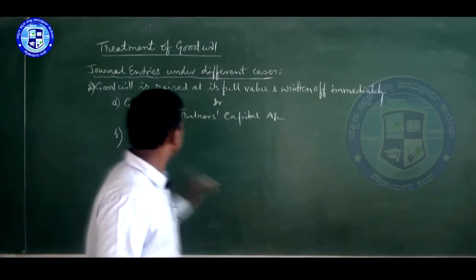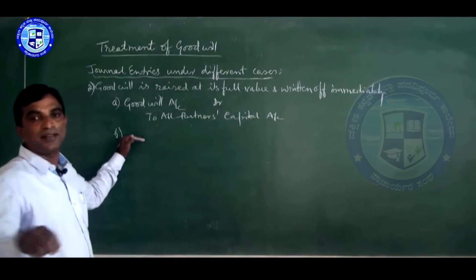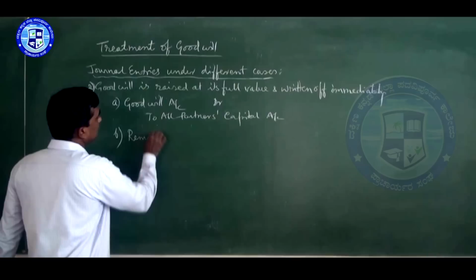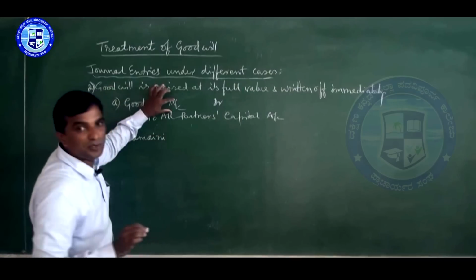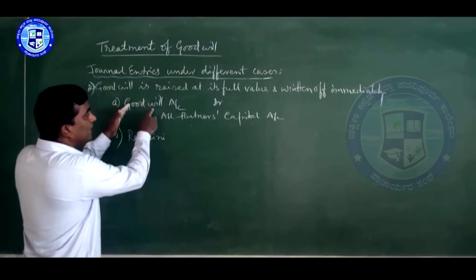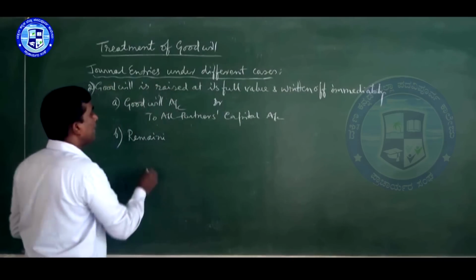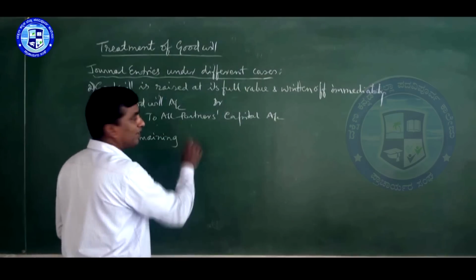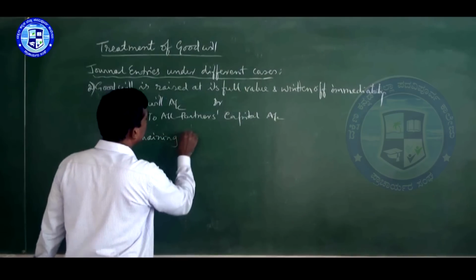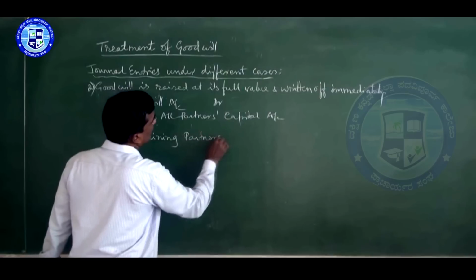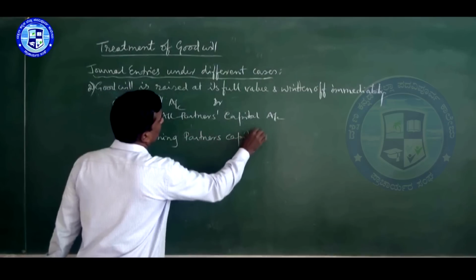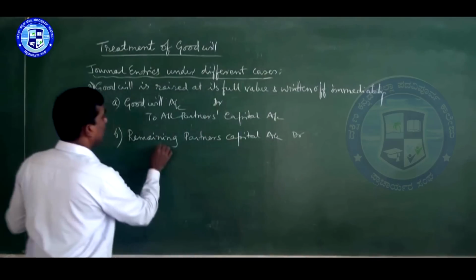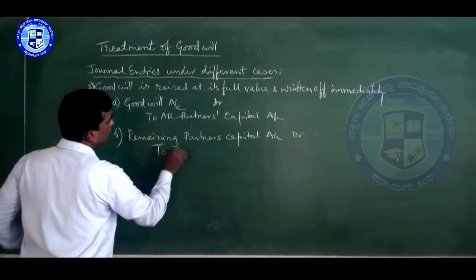For writing off or cancelling, we should use the remaining partners' capital accounts, because we have to cancel this goodwill account. Here it is on the debit side, so we have to change it to the credit side. But while crediting, we should debit the remaining partners, not the retiring partner. Remaining partners' capital account debit, to goodwill account, being goodwill cancelled.